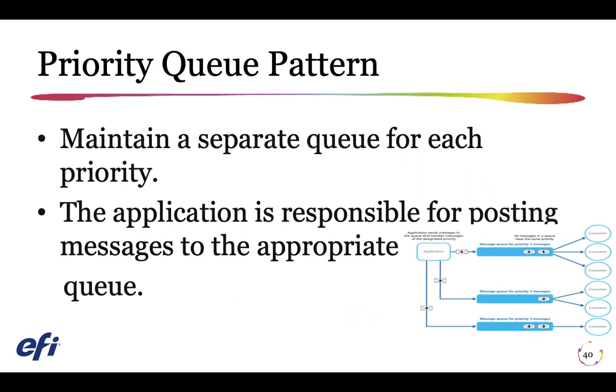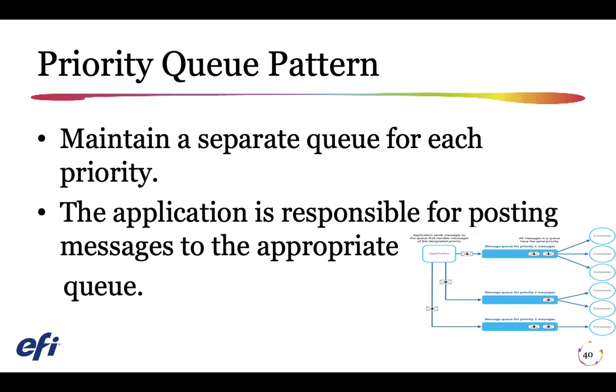In systems that don't support priority-based message queues, an alternate solution is to maintain a separate queue for each priority. The application is responsible for posting messages to the appropriate queue. Each queue can have a separate pool of consumers. High priority queues can have a larger pool of consumers running on faster hardware than lower priority queues.